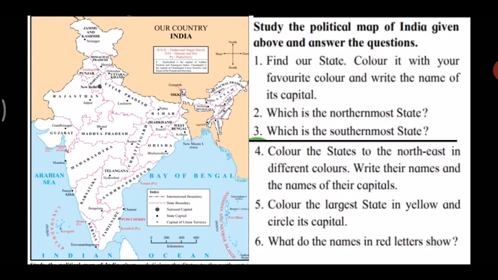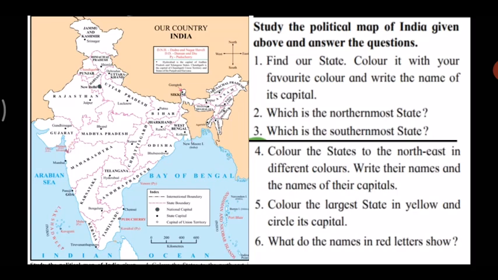Students, you can see all these three states adjoining each other. You can see to the northwestern side, Rajasthan. Then under Rajasthan, there is Madhya Pradesh. And under Madhya Pradesh, there is Maharashtra. So you can see these three states are joining each other. The first is Rajasthan, followed by Madhya Pradesh, and then Maharashtra.